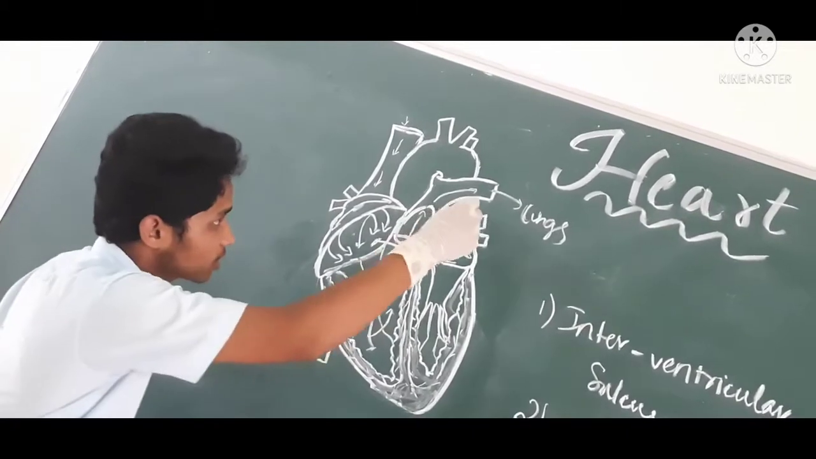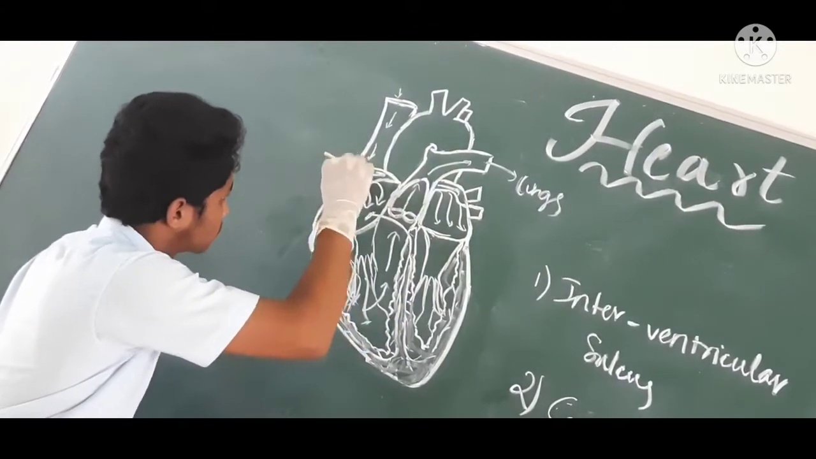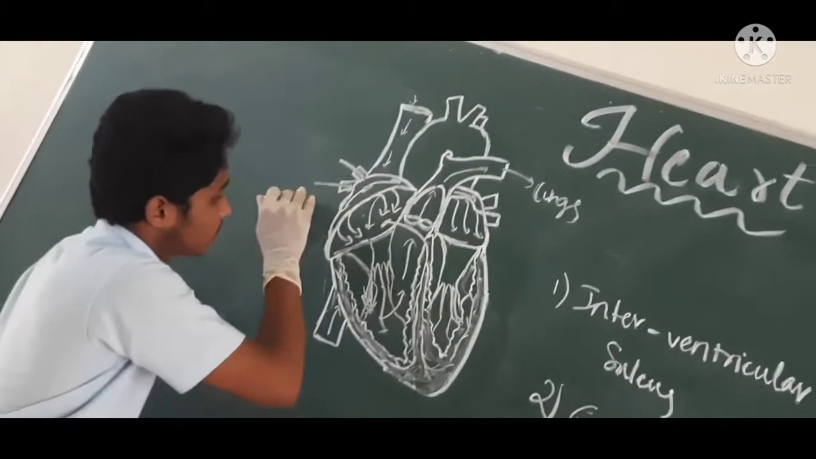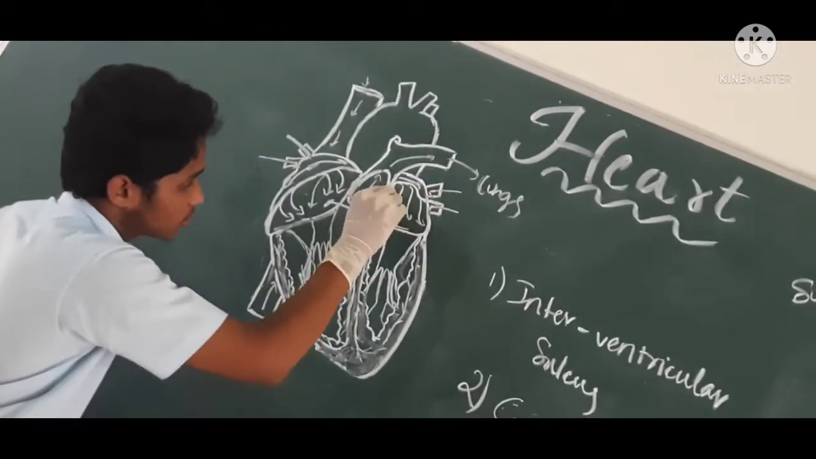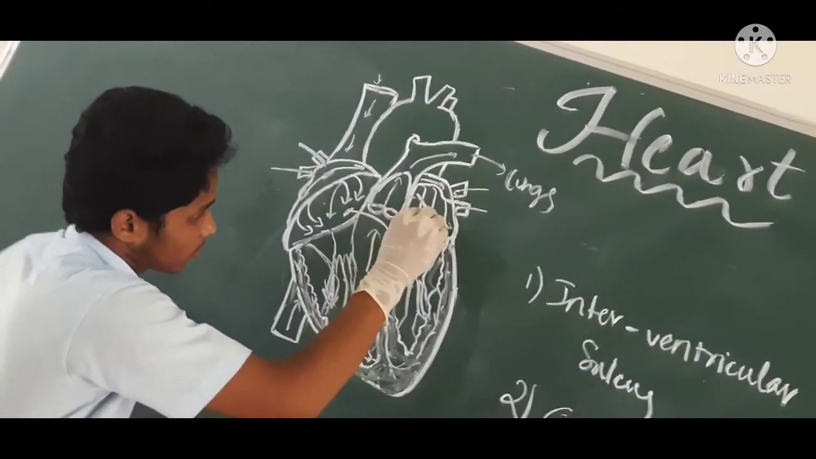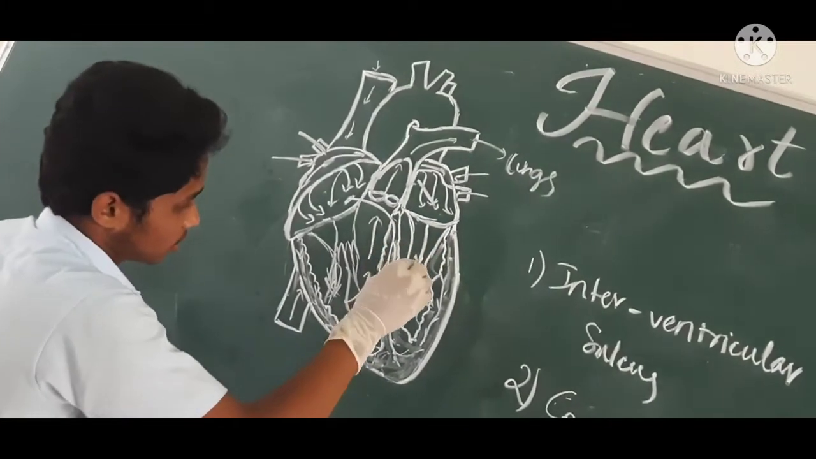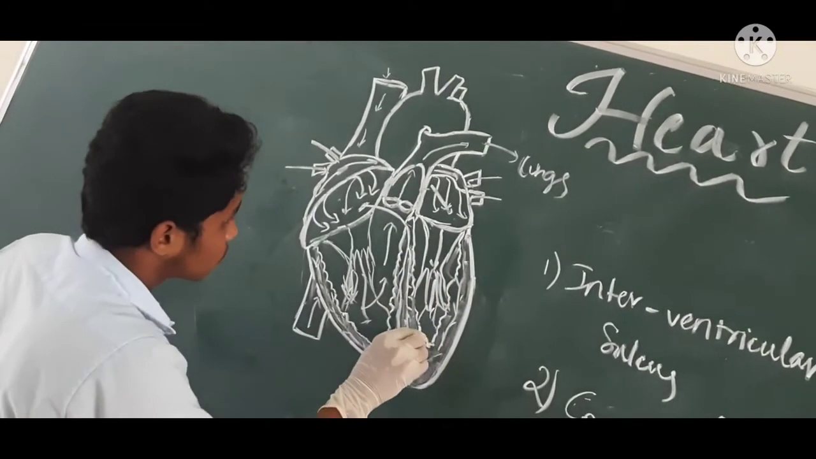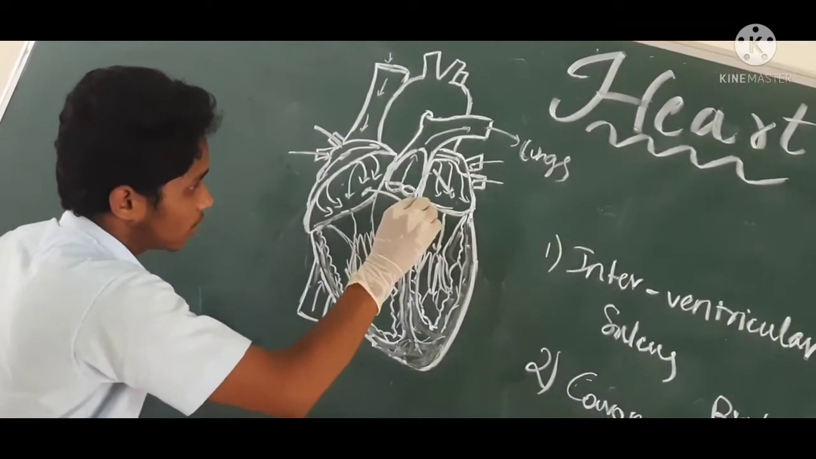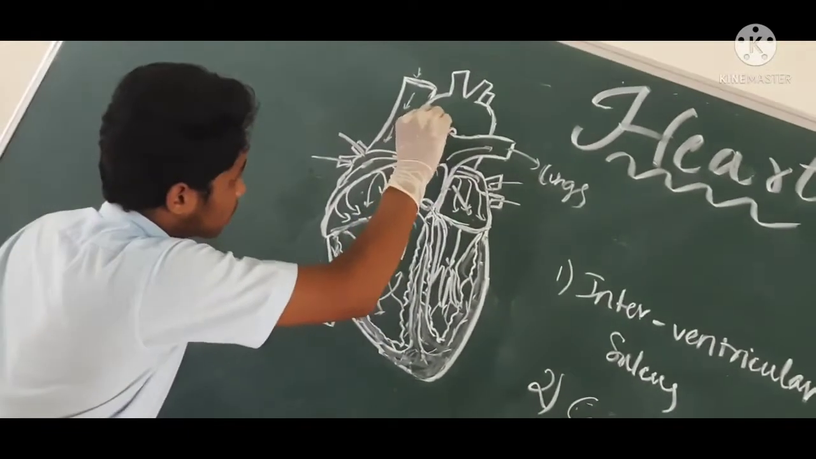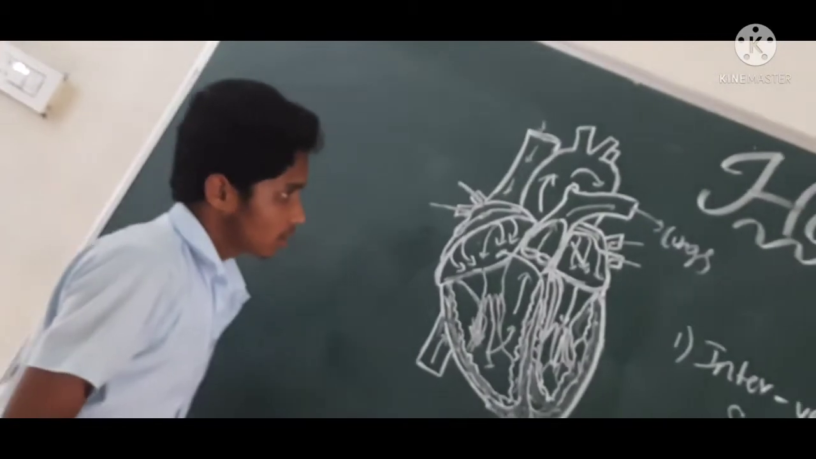Secondly, let's discuss the left side, oxygenated blood. Firstly, the blood enters from the right pulmonary vein and from the left pulmonary vein into the left atrium and through the bicuspid valve. It enters the left ventricle and it goes to the aortic valve into the aorta, and it carries to all the parts of our body.